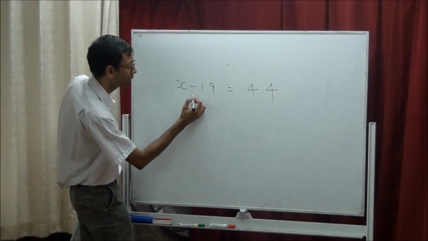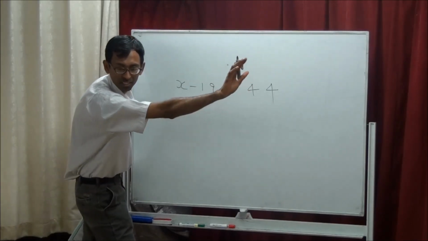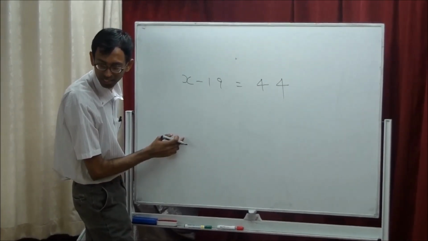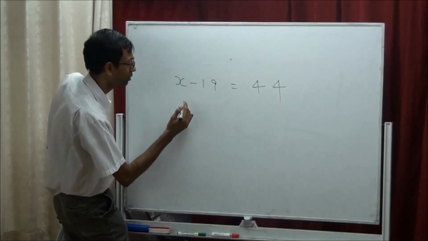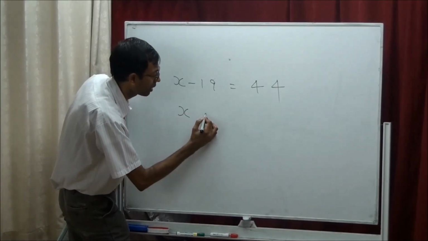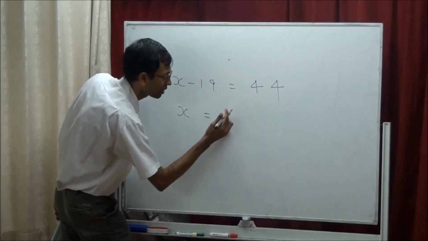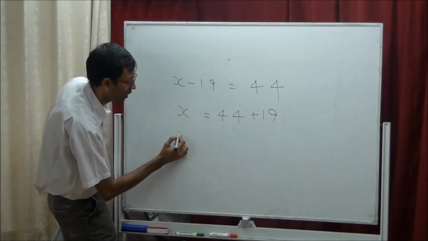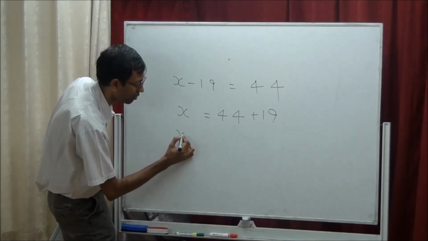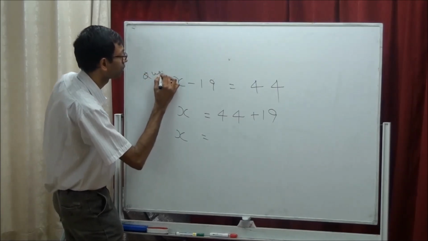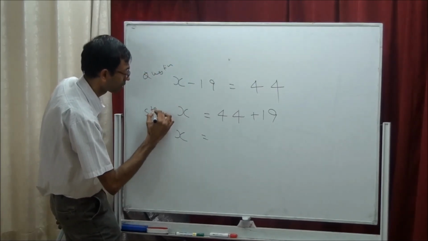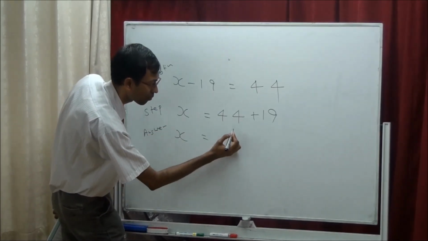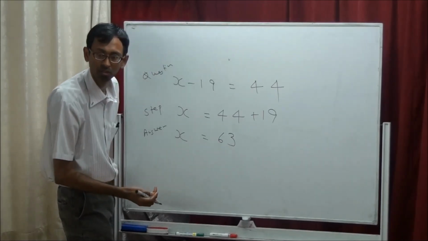Again, same thing. Minus 19, we want to take it to the other side. It becomes plus 19. Do I need to write it? Okay, he needs me to write. So X equals 44 plus 19. The 44 stays there, and minus 19 becomes plus 19. This is the only one step we have. Now we have the answer. This is the question, this is the step, and this is the answer. X is how much? 63. This is how to solve one-step puzzles.